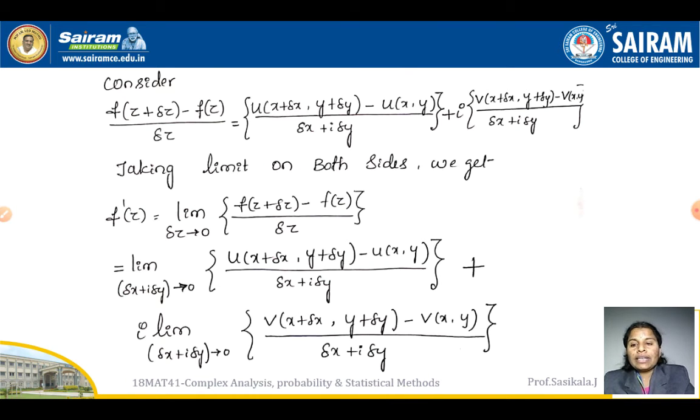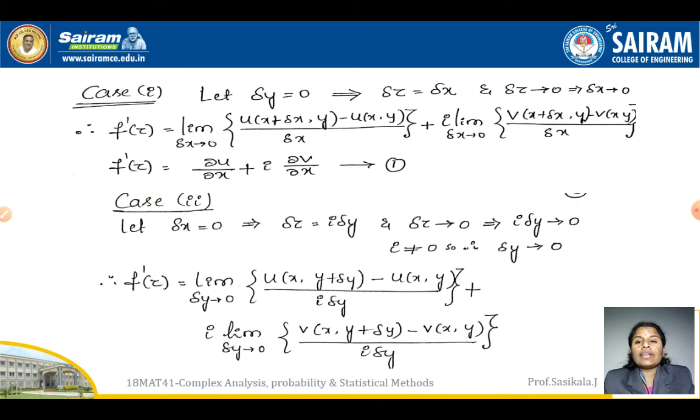What is that? Limit delta z, so instead of delta z, it can be replaced by delta x plus i delta y tends to 0. Okay. Similar for the second term also. So now what am I going to do? I am going to make it two cases. First one, I am making the imaginary part coefficient 0 and finding the result. Then again I am going to get a relation where the real part coefficient will be 0. Then you can get the results, and after that I am going to combine it.